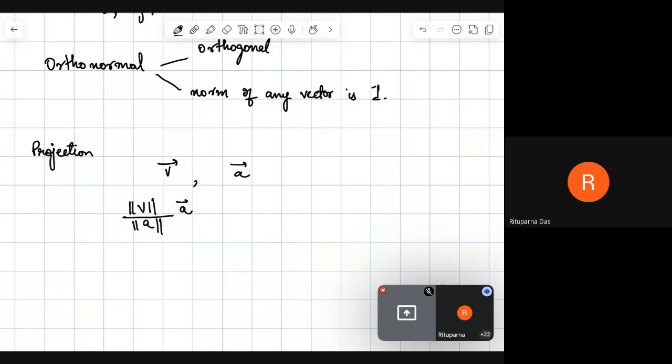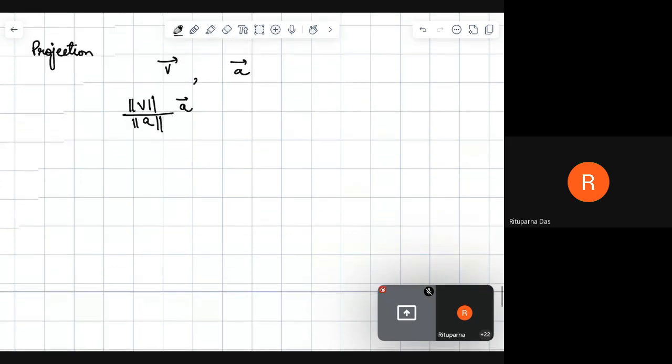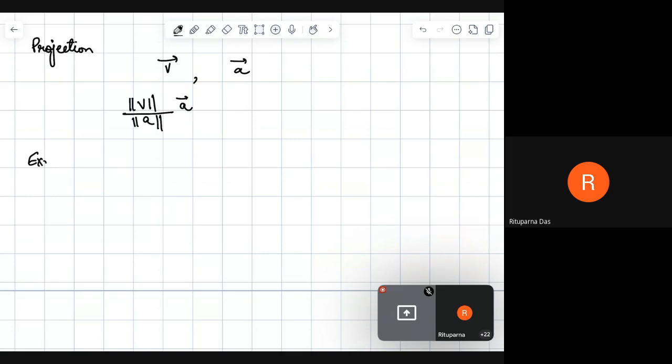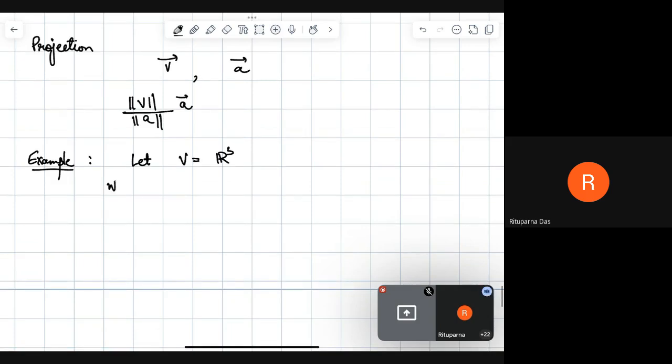So let's look at an example. Let V be equal to R3, and W is equal to the set of (x, y, z) such that x plus y is equal to 0, right?